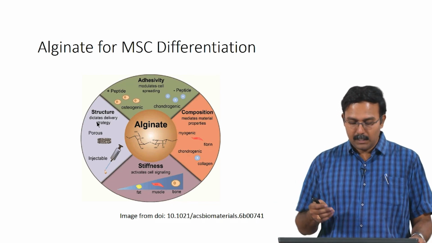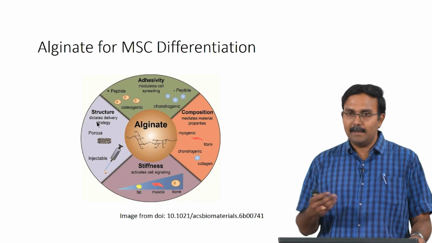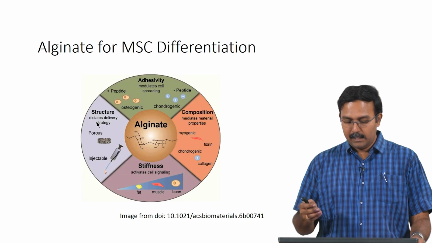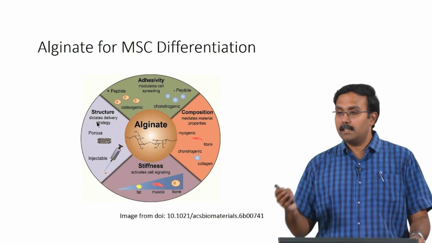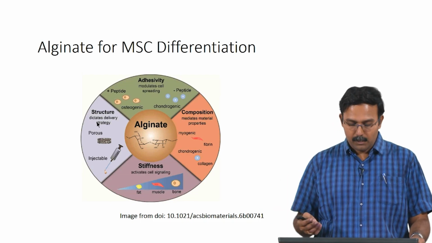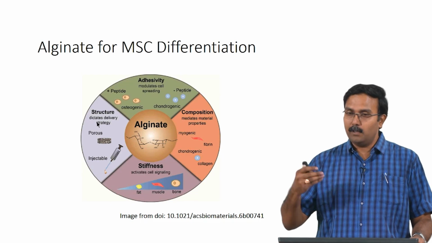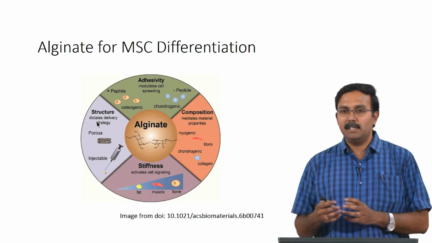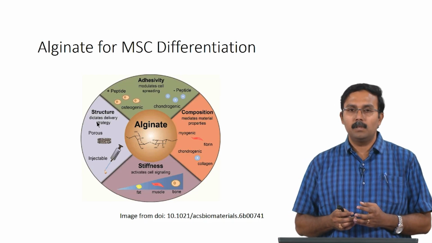Composition can also mediate the material properties, and can be used to differentiate cells to myogenic or chondrogenic, depending on whether you have collagen or fibrin along with it. So, people have shown these kinds of differentiations are also possible.